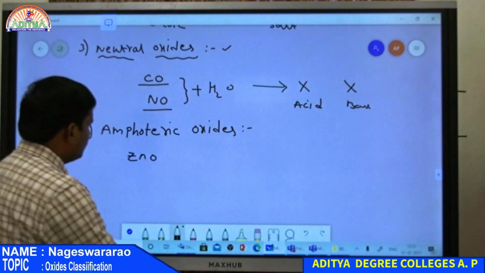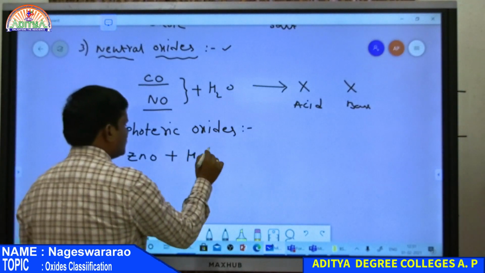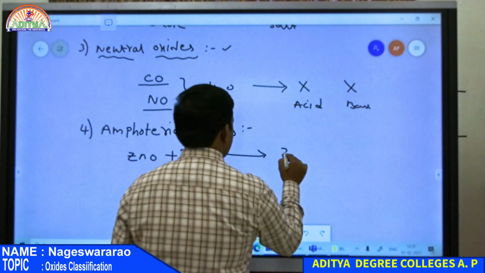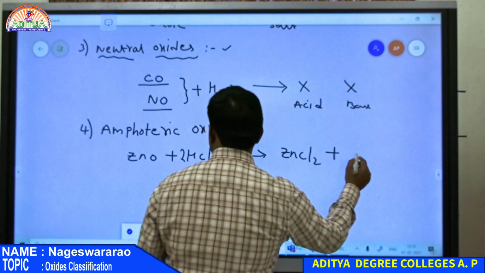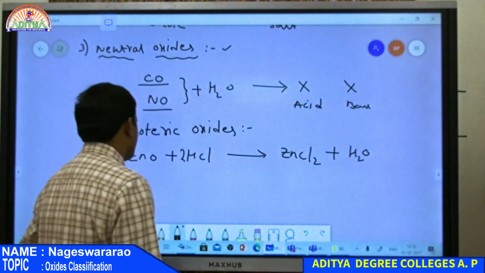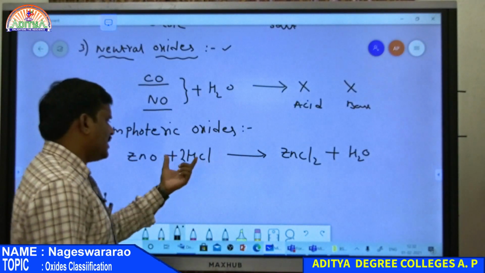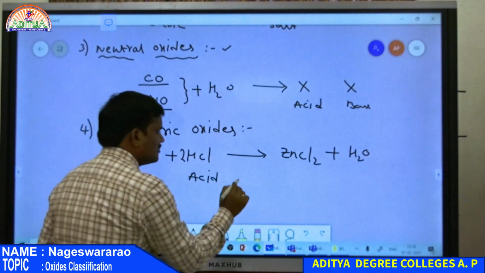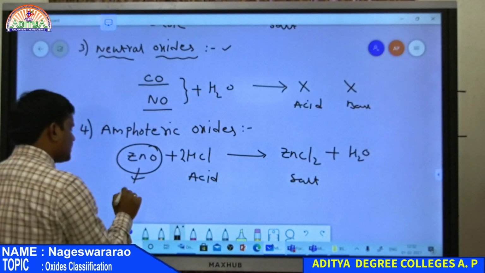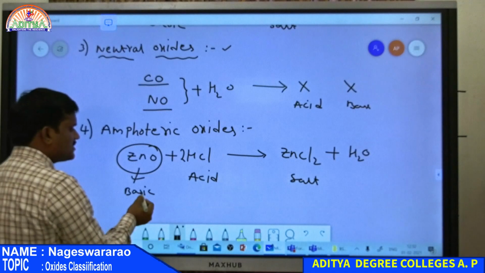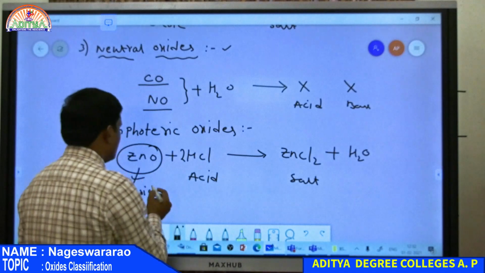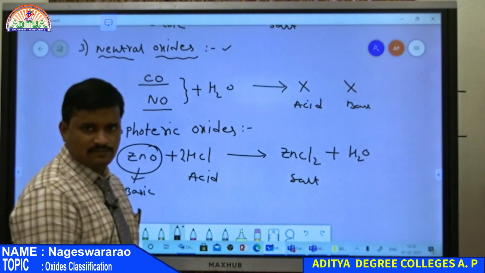So whenever zinc oxide is reacted with HCl, that is acid, with 2 moles of HCl, it gives ZnCl2 salt along with H2O. So here ZnO reacted with an acid gives a salt. So in this case, ZnO behaves as basic in nature because base plus acid gives salt. If it is reacted with HCl, it gives a salt. It means ZnO is basic in nature.